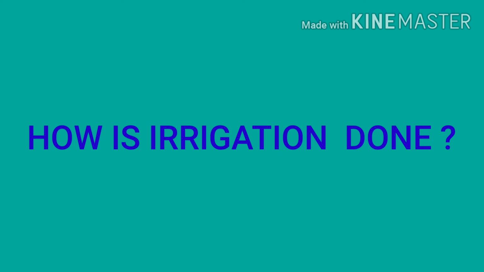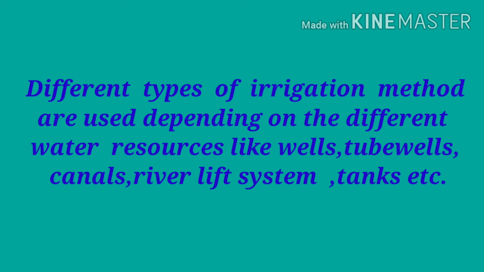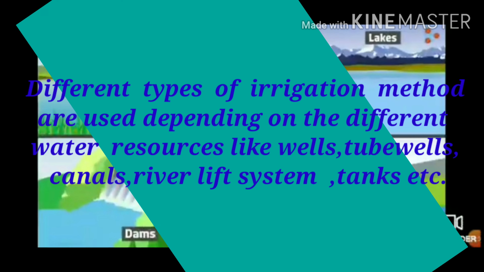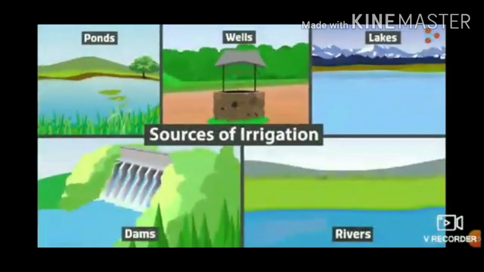Our next topic is how is irrigation done. So let's see what are the different ways. Different types of irrigation methods are used, students, mainly depending on the different water resources. That means what resources are available in a particular area, either wells, tube wells, canals, river lift systems, or tanks. You can see in this picture, ponds, wells, lakes, dams and rivers are used, whatever sources are available in a particular area.